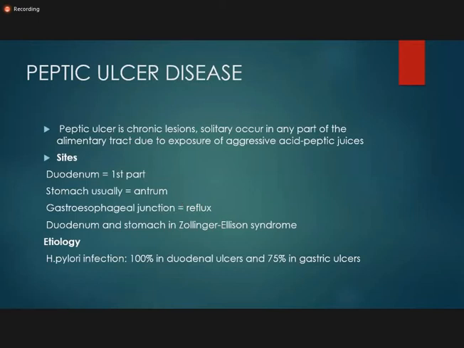If duodenum and the stomach are both involved, it is usually in Zollinger-Ellison syndrome. And in peptic ulcer disease, the etiology is mostly H. pylori infection. In 100% of duodenal ulcers, and in 75% of gastric ulcers, the etiology is H. pylori infection.